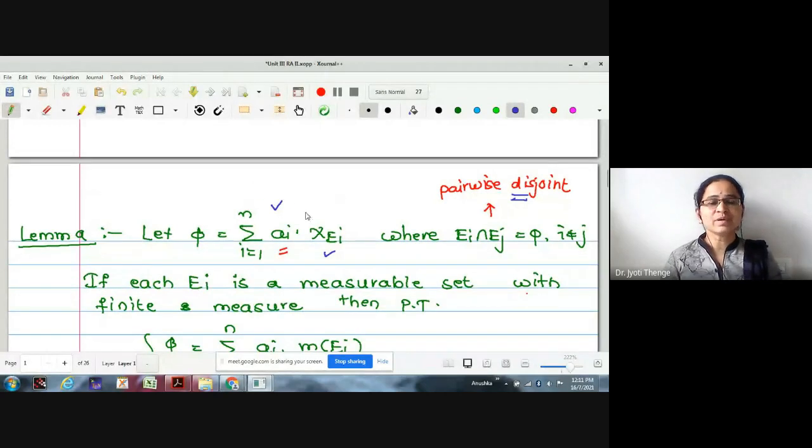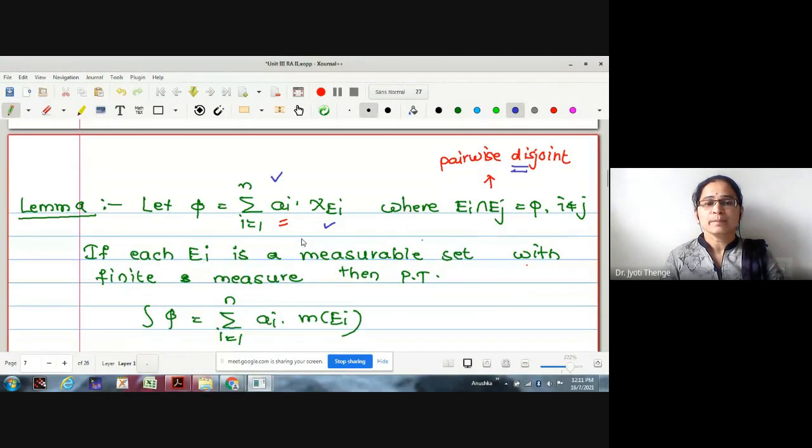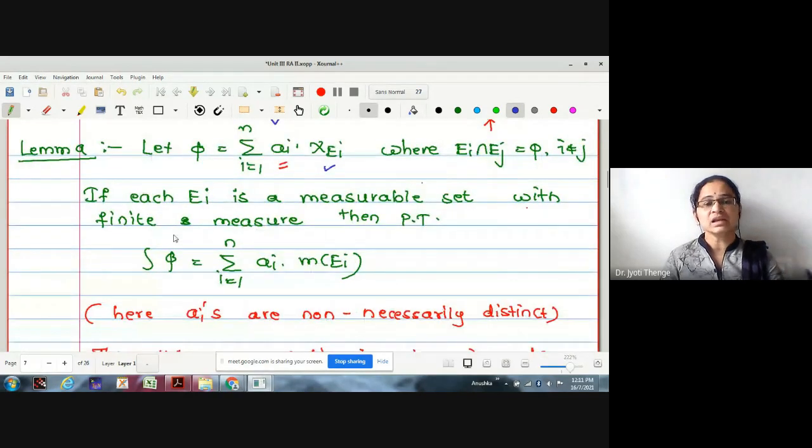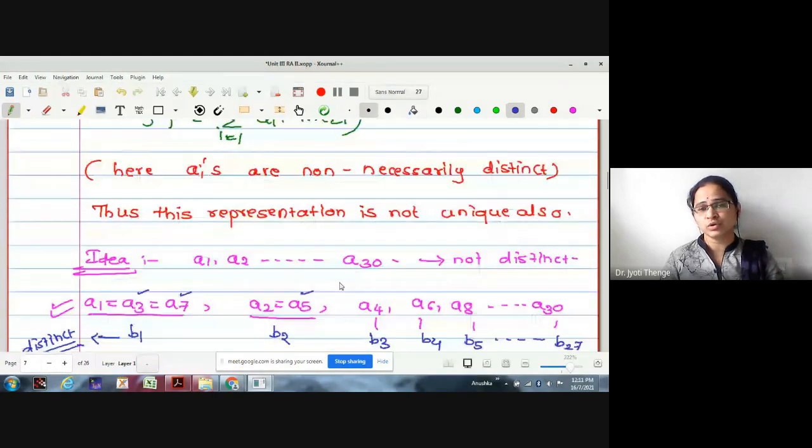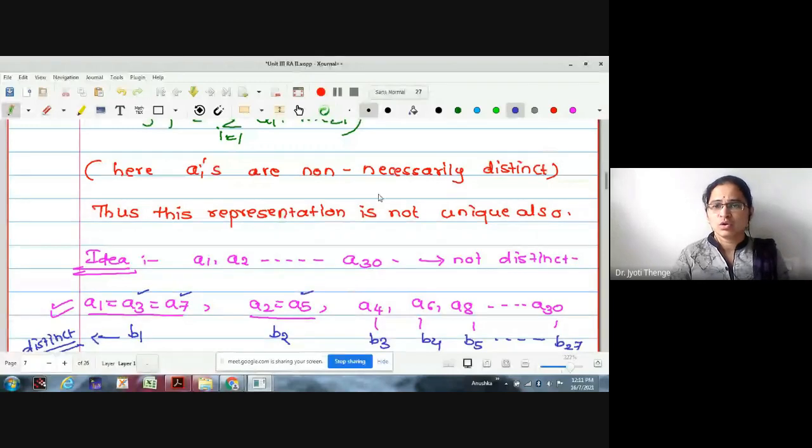What the lemma says is that whenever this simple function is written as a linear combination of characteristic functions where the E_i's are pairwise disjoint, but there is no restriction for the a_i's, whether the a_i's are distinct or not, still the integral of the simple function is given by the summation of a_i times measure of E_i. So here the a_i's are not necessarily distinct. Therefore, whatever representation is given is not unique, or not canonical also. You can say this is not canonical.